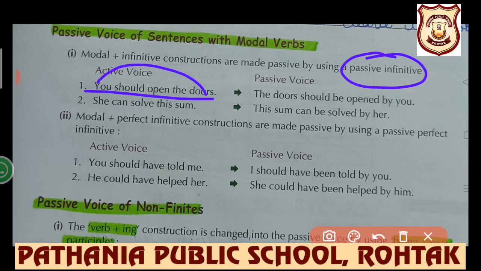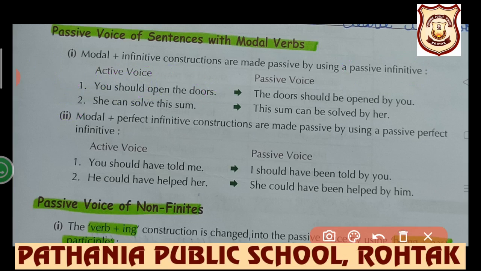Object will go at the place of subject. Subject will go at the place of object. Now should. And we know that the third form of the verb is used in passive. Always remember, students, when we are making the changes from active to passive by using modal verbs, remember that with modal we use be.